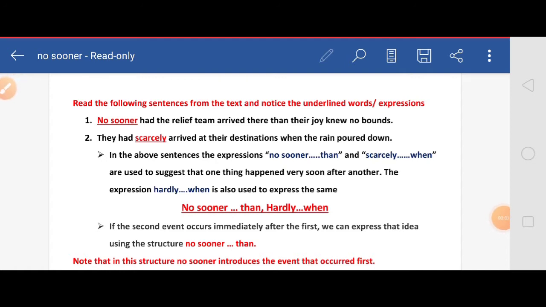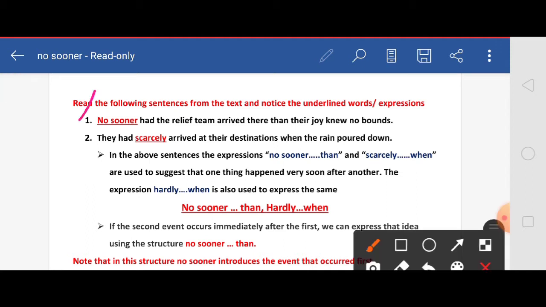In this video, we are going to learn how to combine two sentences with the given phrases: no sooner than, hardly when, and scarcely when. Let us read two sentences. First one: No sooner had the relief team arrived there than their joy knew no bounds. Second one: They had scarcely arrived at their destinations when the rain poured down.